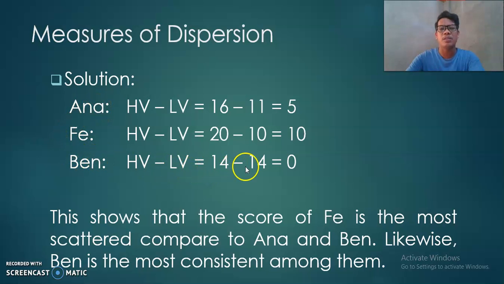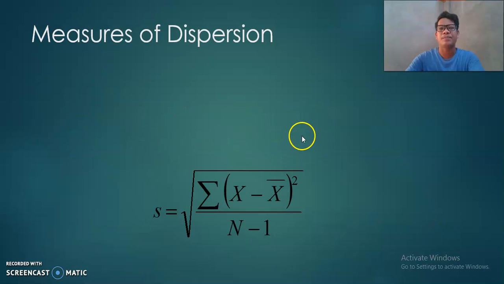In other words, we could say also that Ben is the most consistent among these three persons, because he has the lowest computed range. So if the computed range is high, then the more scattered the data.